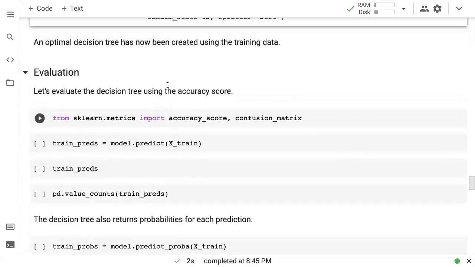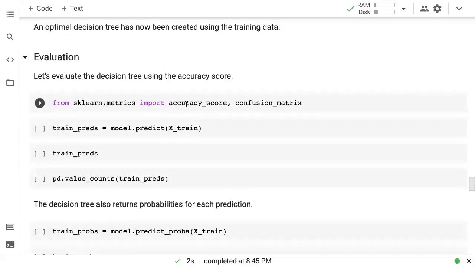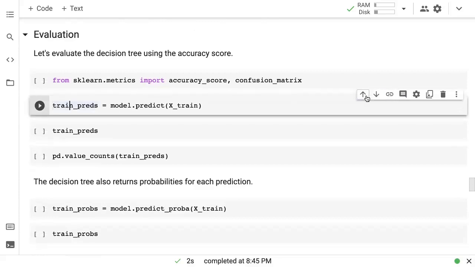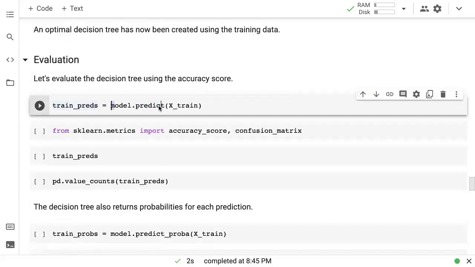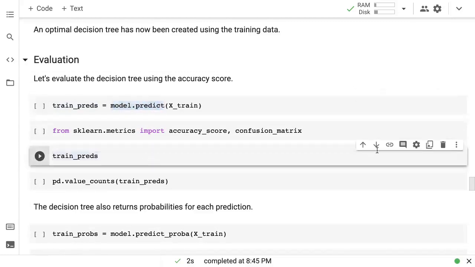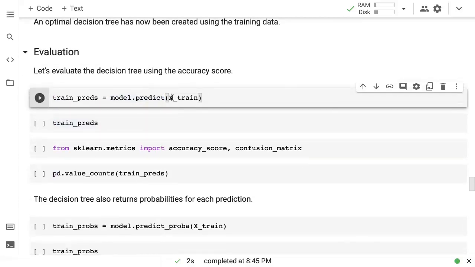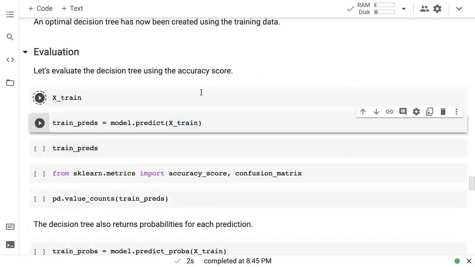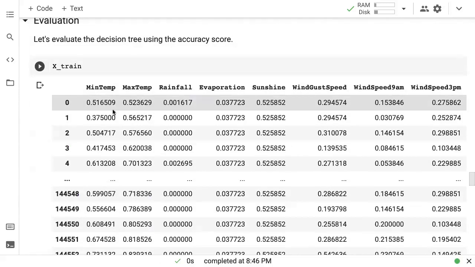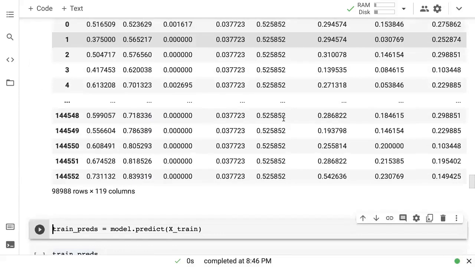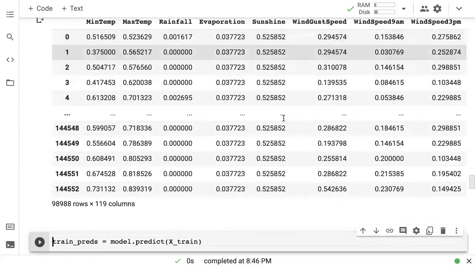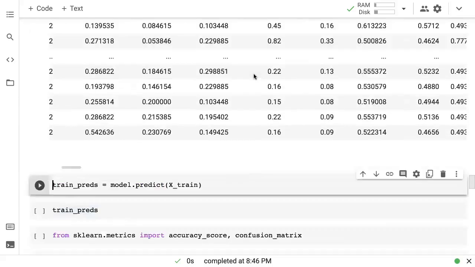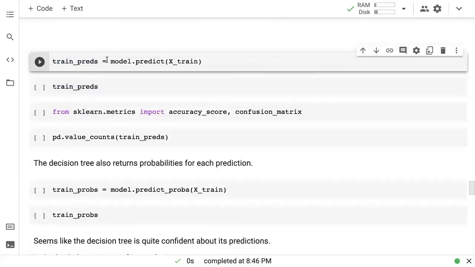So the first thing after training any model is to try and make some predictions using the model and evaluate how well it is doing. So here's how you can make predictions using the model. If we call model.predict and we give it a set of inputs to make predictions on, it will give us the predictions that we can look at. So I'm going to call model.predict on xtrain, and this is what xtrain looks like. So we are giving the model all this data. All of these are numbers, and the missing values have been filled in. Categorical columns have been converted to one hot, and the model gives me some predictions.